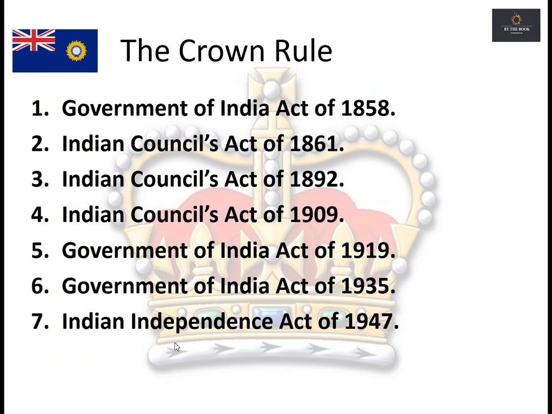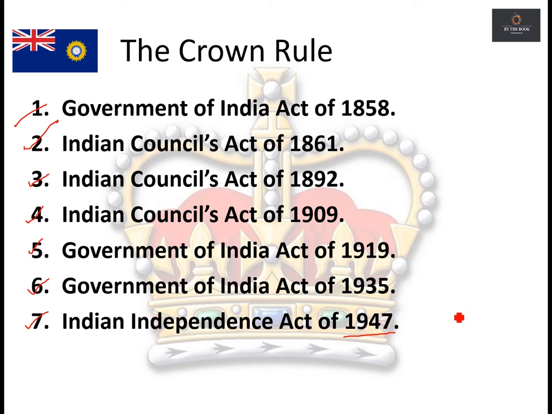Now, before moving on to the analysis part, let us quickly take a look at the acts which were passed during the Crown rule. These were the acts: Government of India Act of 1858, Indian Councils Act of 1861, Indian Councils Act of 1892, 1909, Government of India Act of 1919, Government of India Act of 1935, and lastly, the act which got us our independence, the Indian Independence Act of 1947. Okay, did you get it? So these are the acts passed during the Crown rule.